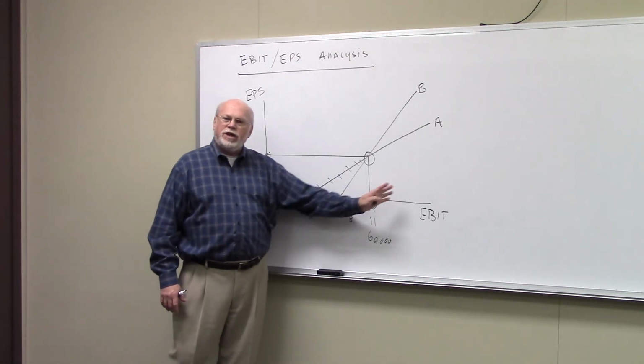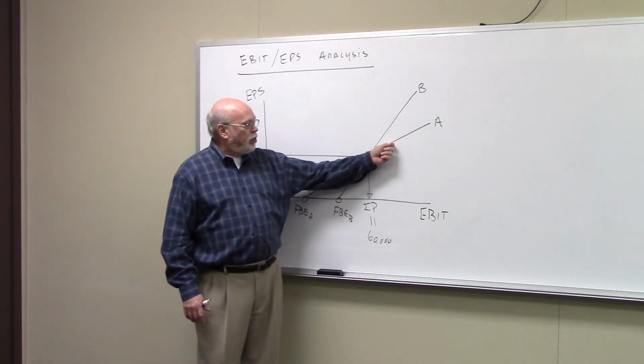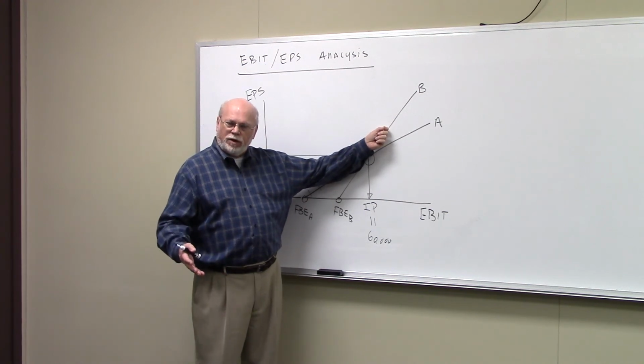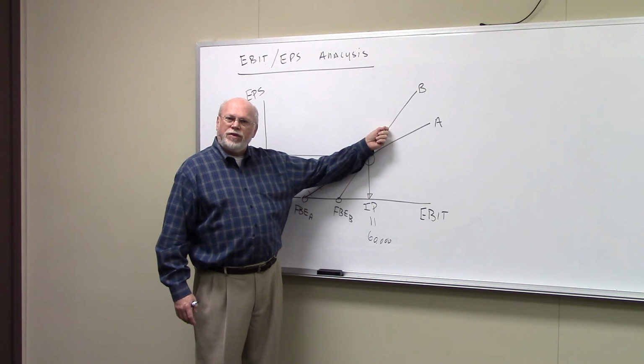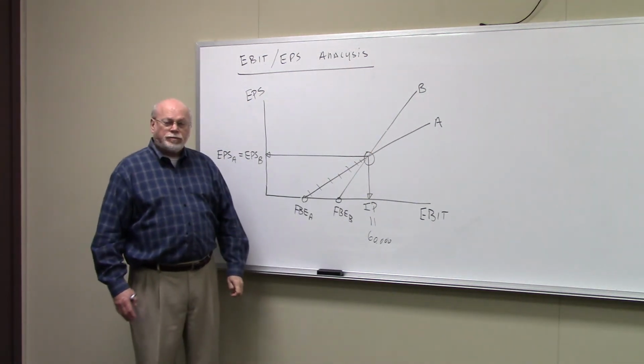If, on the other hand, we expect EBIT to be greater than the indifference point, then we wouldn't want to be on this line, we'd want to be on this line, which is capital structure B, which is more financial leverage. Why do you want to go with it there? Because that would maximize our earnings per share.